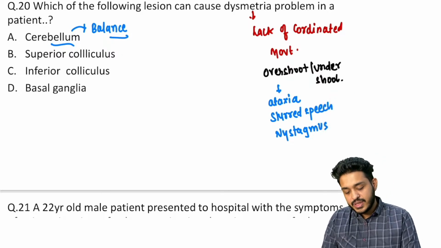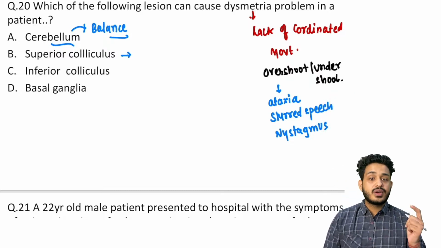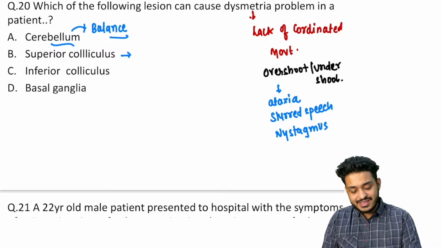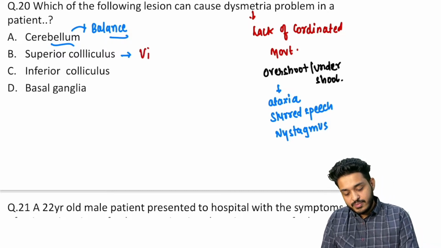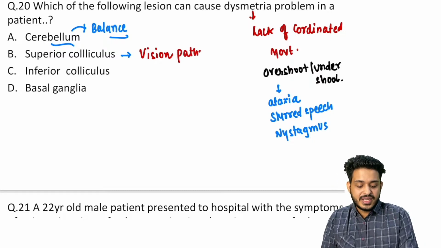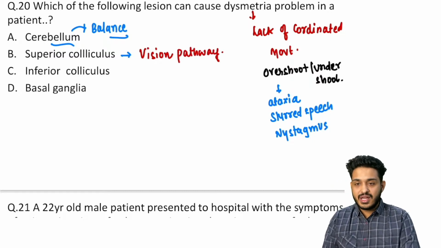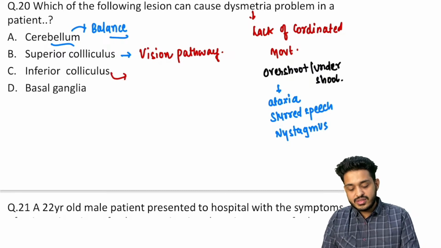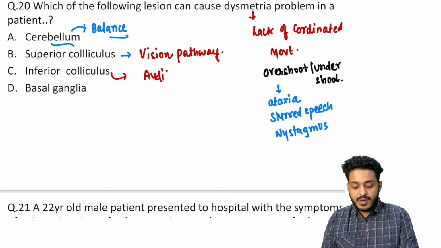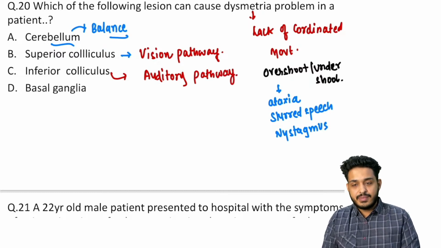What about the superior colliculus? Remember, it is concerned with which pathway? We have discussed this in the vision pathway. So the superior colliculus is concerned with the vision pathway, whereas the inferior colliculus we have seen in the auditory pathway, with the mnemonic ecolaima. So just go through the sensory part, right?